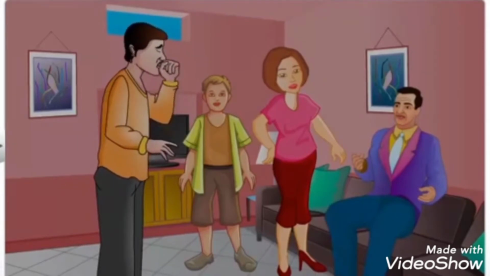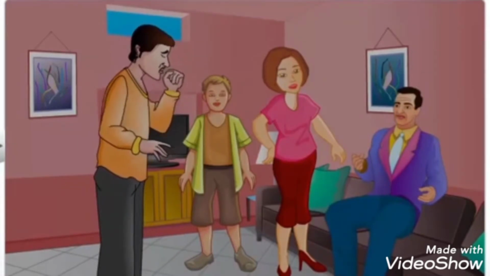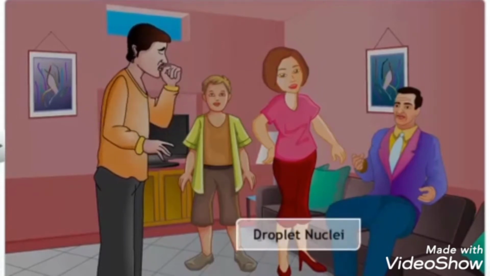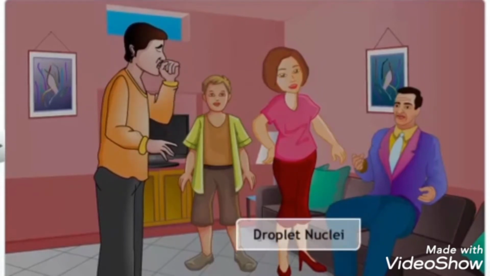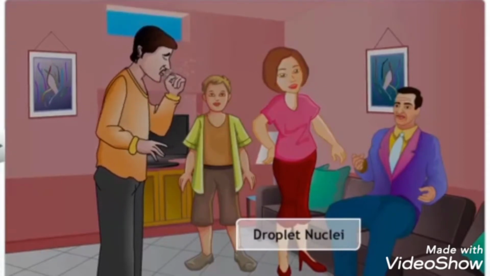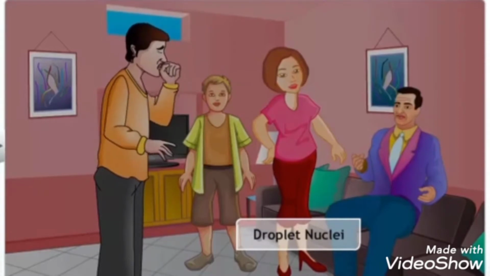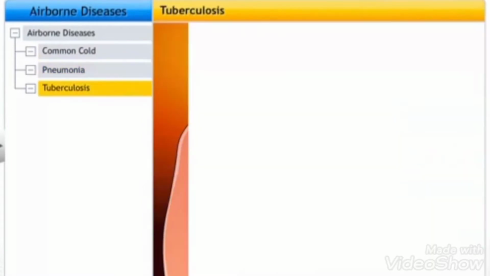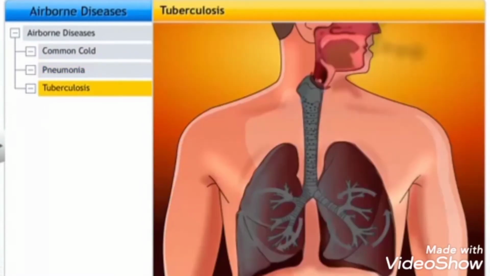The chances of getting infection by airborne diseases depend on how close we are to the infected person. In closed areas, the circulating droplet nuclei are a risk to all. Overcrowded and poorly ventilated housing is a main cause of the spread of diseases like common cold, pneumonia, and tuberculosis.